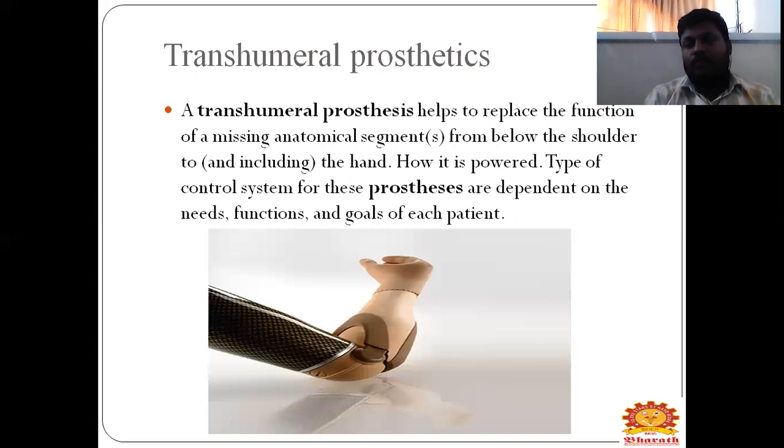People may use this transhumeral prosthetic when they have an amputation, or an amputee having no bones from the shoulder to the hand. That person will use a transhumeral prosthetic.